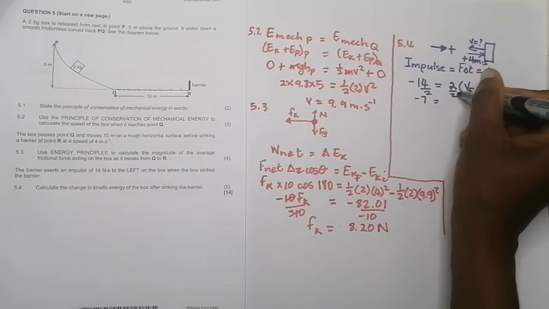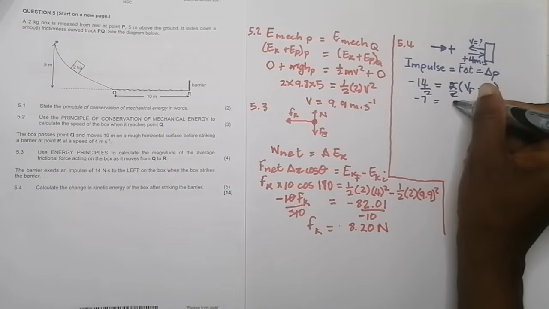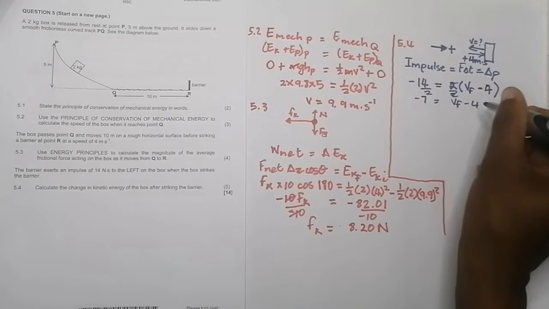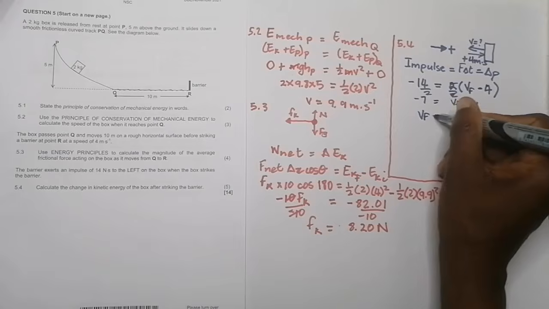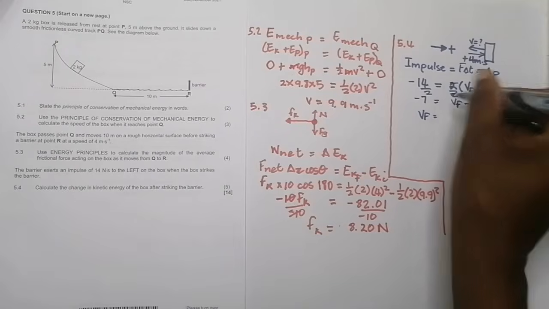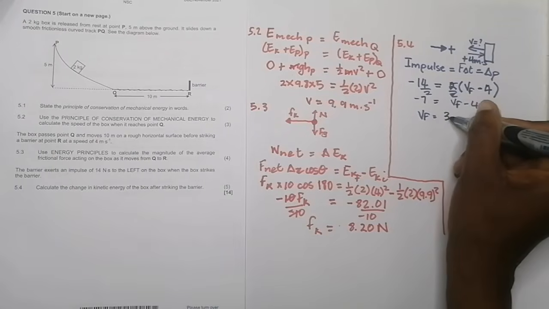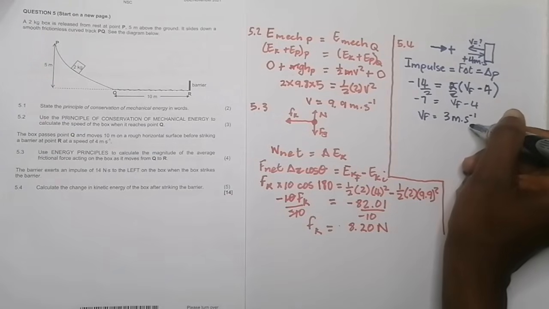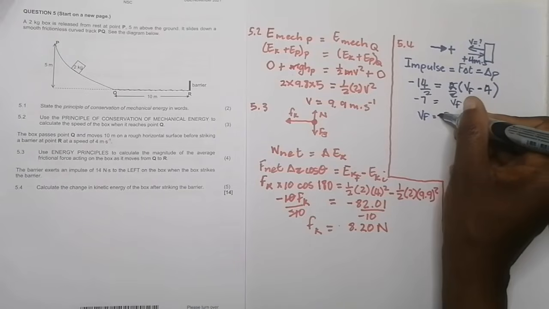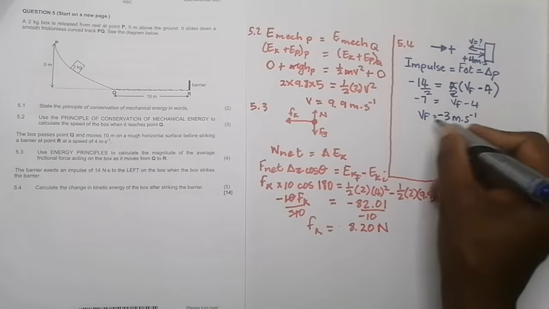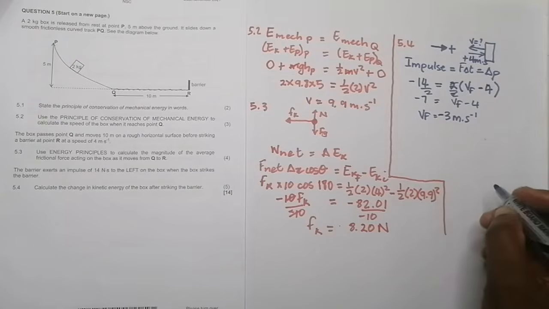That cancels that, and so VF minus 4. But I'm looking for final velocity. When I take this to the other side, my final velocity is minus 7 plus 4, which would give us a negative 3 meters per second. So in this case, that would be minus 3 meters per second.